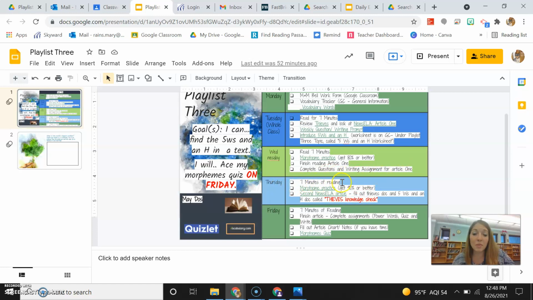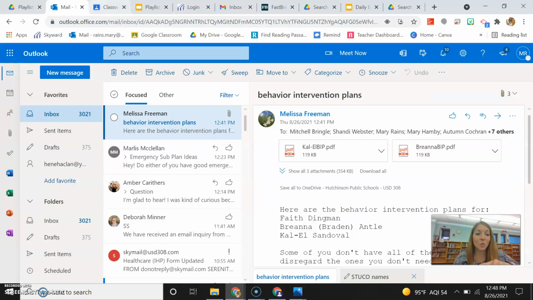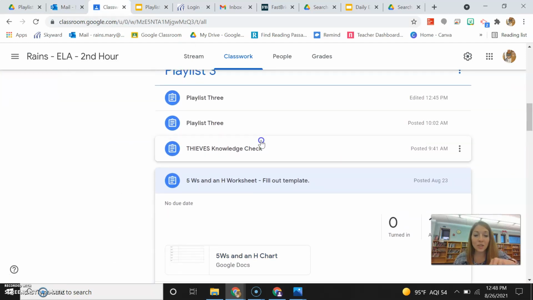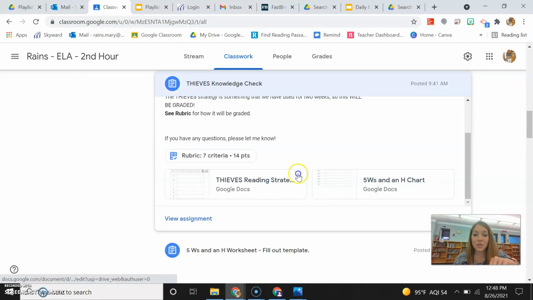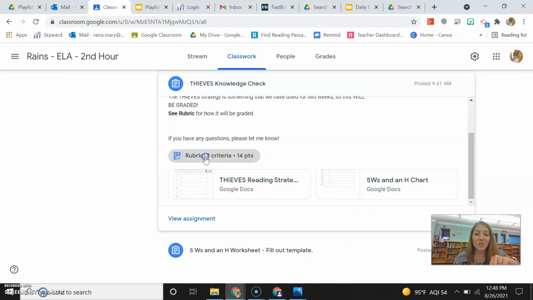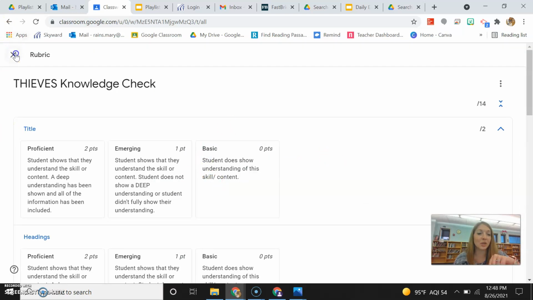Thursday, you're going to read 7 minutes, and then when the timer goes off, you're going to do morpheme practice again. This time, though, you need to get 90% or better, and then you will be reading the second Newsela article, and you need to fill out the 5 W's and an H doc called THIEVES Knowledge Check, and that is on Google Classroom as well. So you need to fill out these documents. And there's also a rubric attached here, so you can go and look at that.